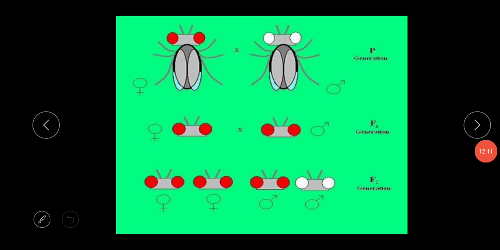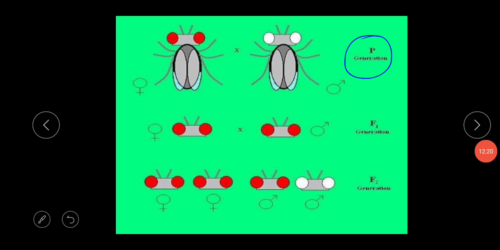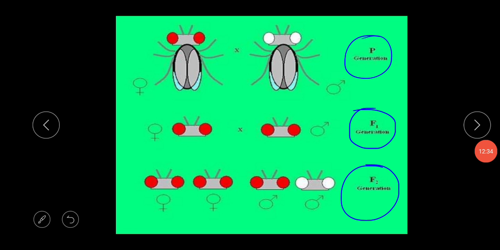Next, this is the diagram. This is the P generation, which means the parental generation. This is the F1 generation, and this is the F2 generation. In the F1 generation, when a red-eyed female Drosophila is crossed with a white-eyed male, this is the female and this is the male.